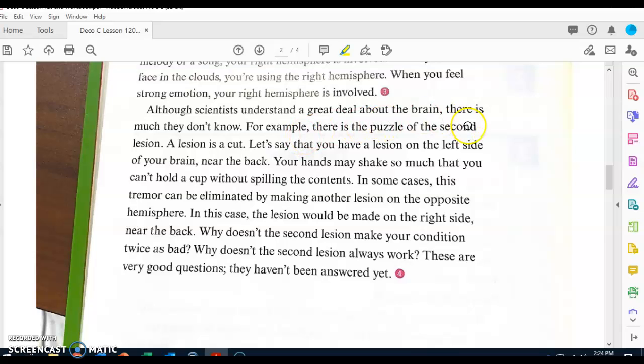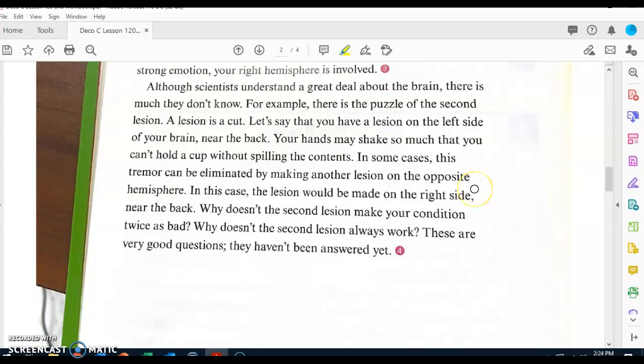Although scientists understand a great deal about the brain, there is much they don't know. For example, there is the puzzle of the second lesion. A lesion is a cut. Let's say that you have a lesion on the left side of your brain near the back. Your hands may shake so much that you can't control the cup without spilling the contents. In some cases, this tremor can be eliminated by making another lesion in the opposite hemisphere. In this case, the lesion would be made on the right side near the back. Why doesn't the second lesion make your conditions twice as bad? Why doesn't the second lesion always work? These are very good questions. They haven't been answered yet.